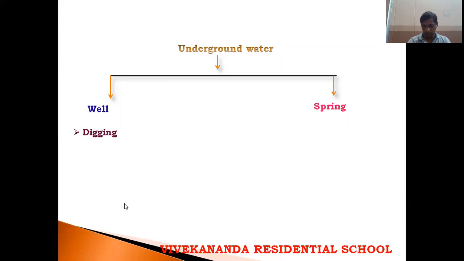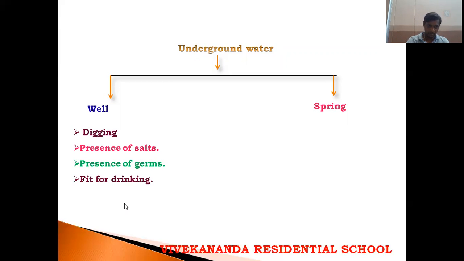In wells, we get the water by digging, and the water contains salts and also germs. If you remove the unnecessary germs and salts, then well water is fit for drinking. Next is springs. Water comes out of its own accord from the earth's surface, so we don't dig any wells. That water contains many medicinal values.